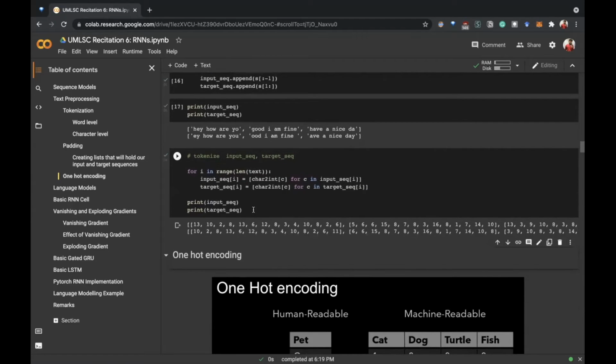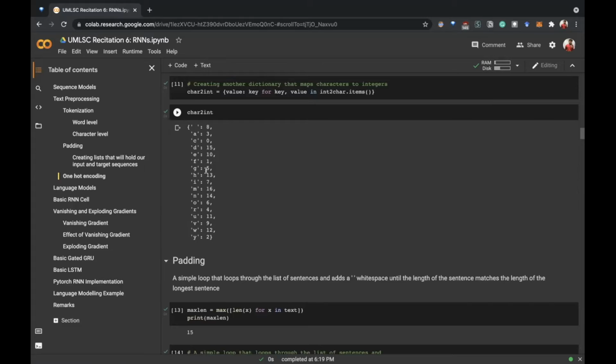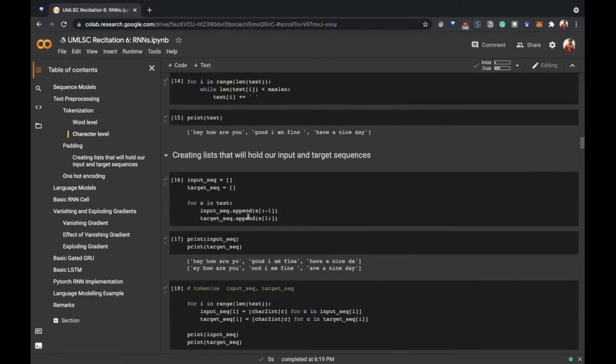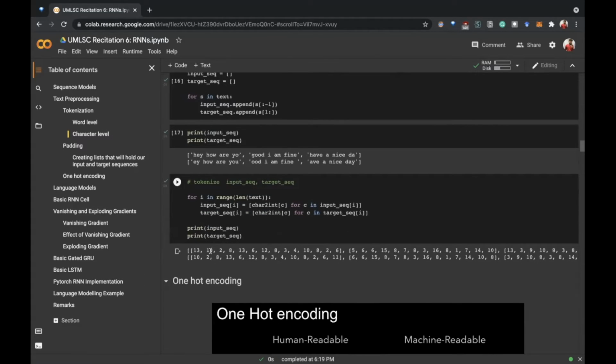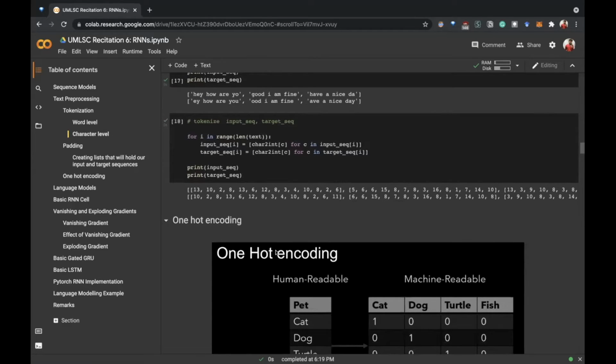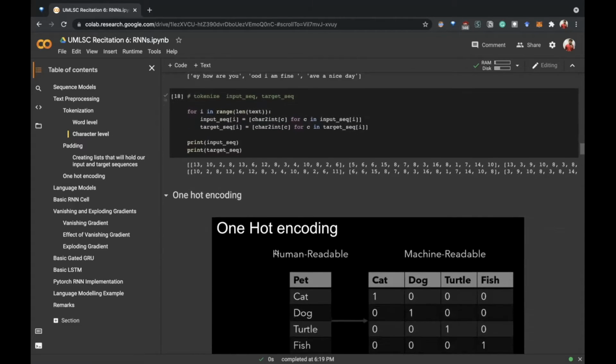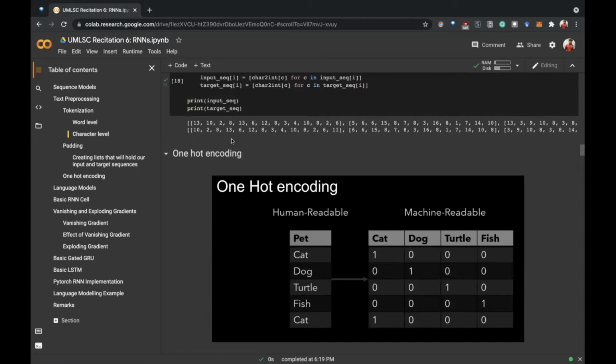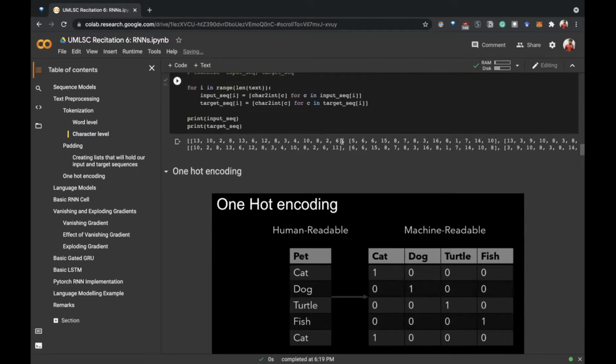And then here we are converting it to numbers. So H is 13, which we get from this dictionary here. So H is replaced by 13 and so on. And then we do one hot encoding. Why we do one hot encoding and don't just input these numbers to the model is because these numbers are generated at random while making the dictionary. So we don't want the model to learn anything from these numbers. Which is why we convert all of that data into zeros and ones only.